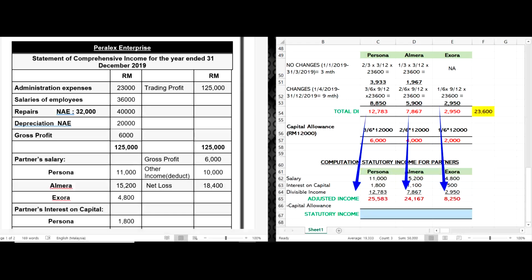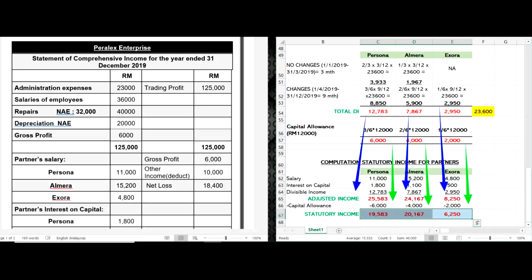You have already calculated it up here, so you just put it under here, here, and here. Oh, I'm sorry, I made a mistake here. Okay, you just put it here and here. So the amount would be 6,000, 4,000 and 2,000.